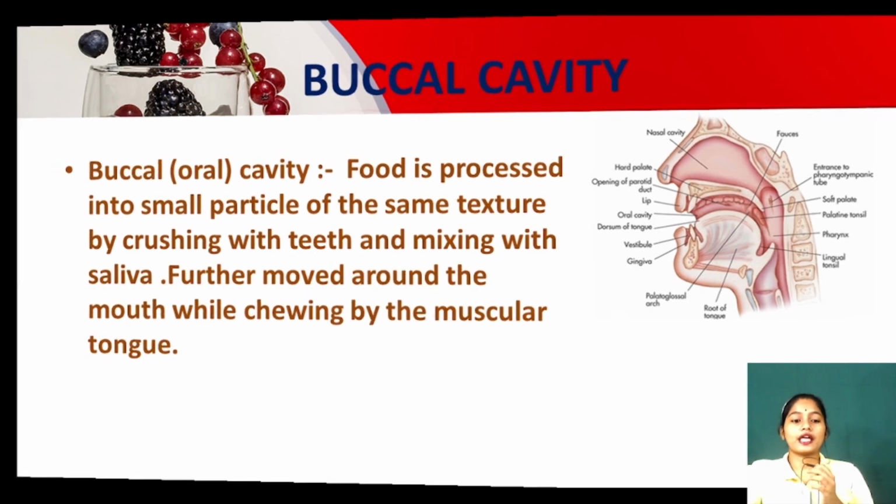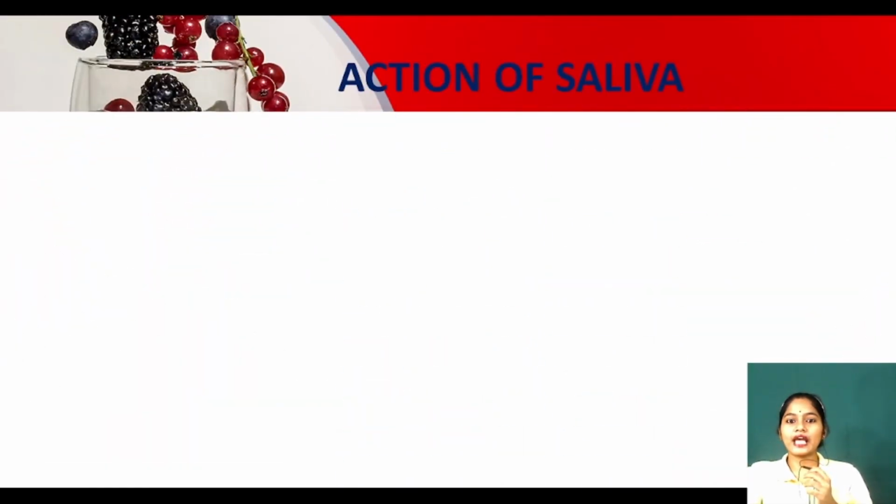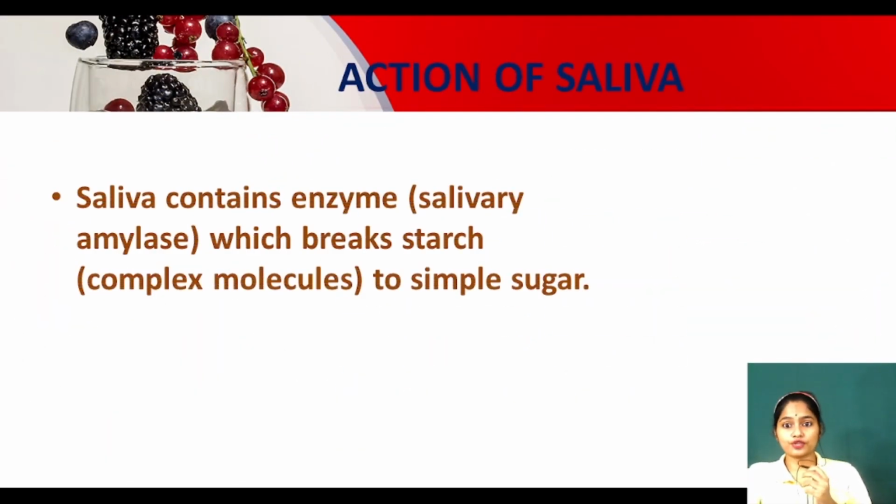Clear? Yes. Now moving ahead, see, action of saliva. Those water-like substances are very important. How do they help? Saliva contains enzymes. What are enzymes, my dear children? They are certain chemical-like things which help in the breakage of the complex form to the simple form. So the saliva contains certain enzymes. The enzyme in the saliva is called salivary amylase, which breaks starch.